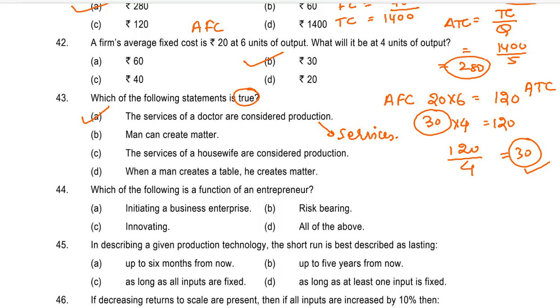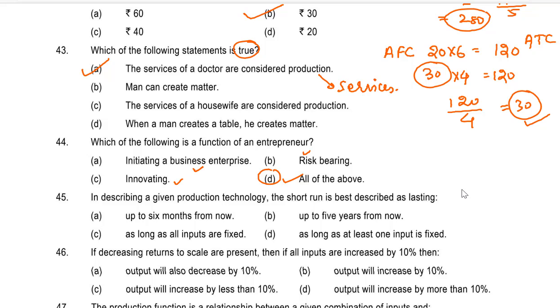Question number 44. Which of the following is a function of an entrepreneur? A. Initiating a business enterprise. B. Risk bearing. C. Innovating. Or D. All of the above. My dear students, over here all the functions are functions of an entrepreneur. So the answer is D. All of the above. Let's see question number 45.